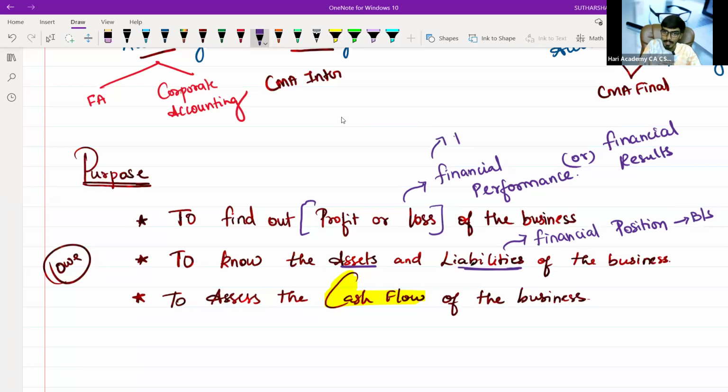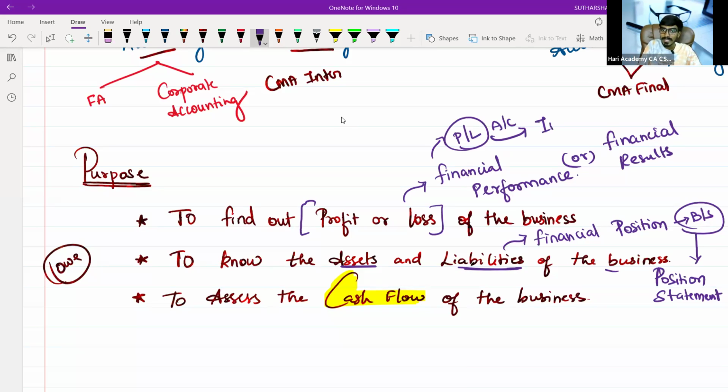Here, to find out profit or loss, we will prepare the profit and loss account. So the balance sheet is also known as the position statement. Balance sheet is also known as what statement? Position statement. Profit and loss is also known as income statement, or statement of profit or loss, or statement of income. Okay. This is the basic three purposes.